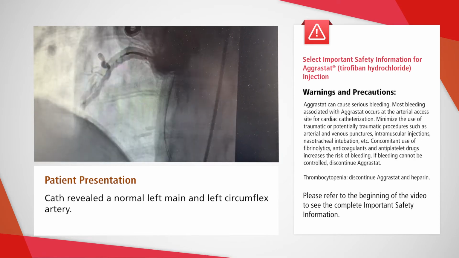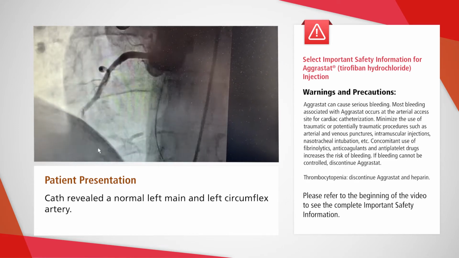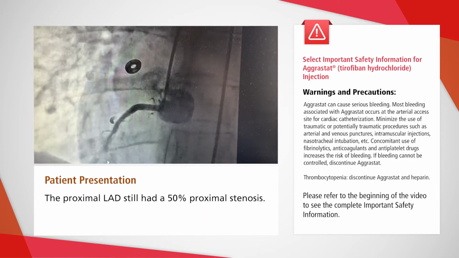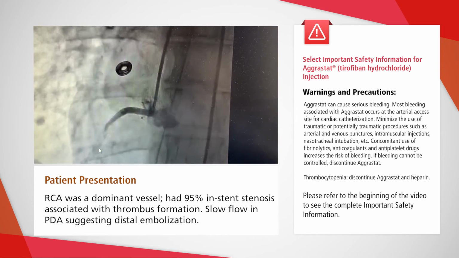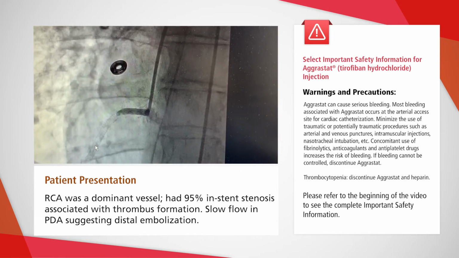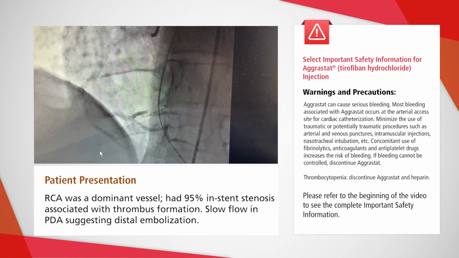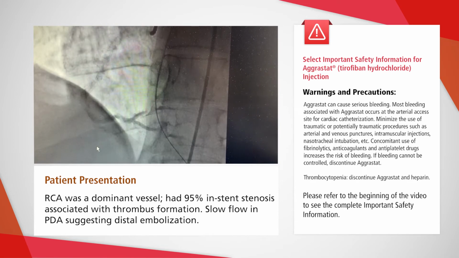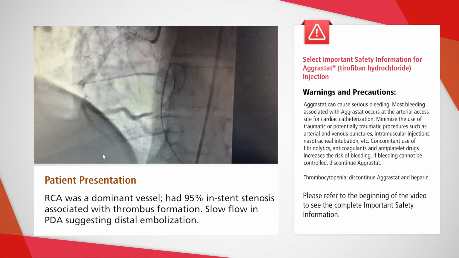Here's what we saw on the angiography. The cath revealed a normal left main and left circumflex artery. The proximal LAD still had that 50% stenosis. The right coronary artery was a dominant vessel and had a 95% mid-right coronary artery in-stent stenosis that was associated with thrombus formation. And then when you look at the downstream blood vessels, you can see an abrupt cutoff right after the PDA, and there is slow flow within the PDA itself, suggesting distal embolization.